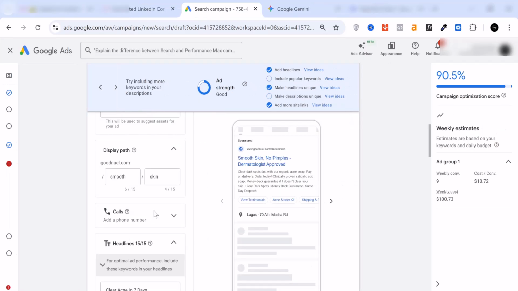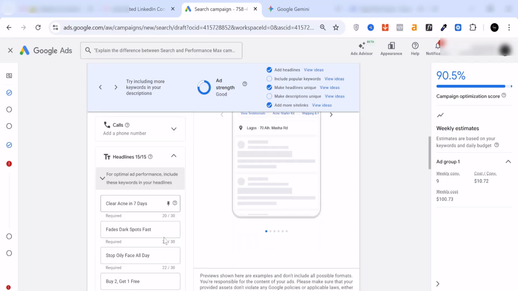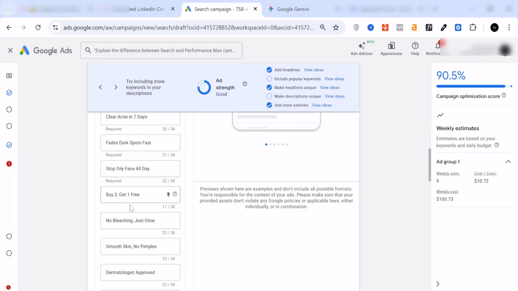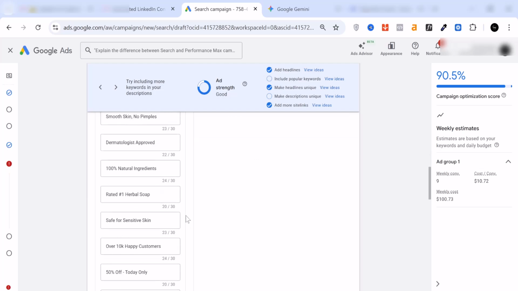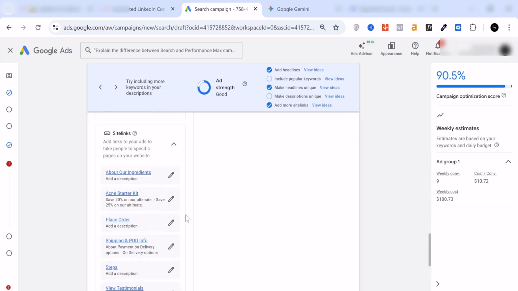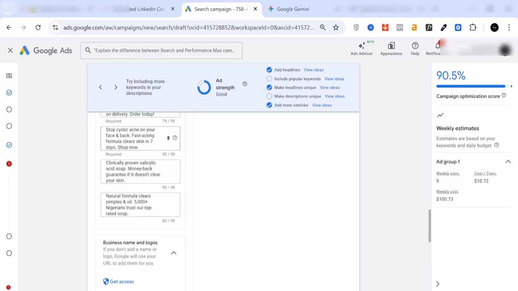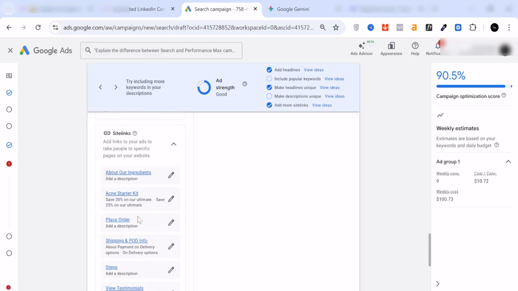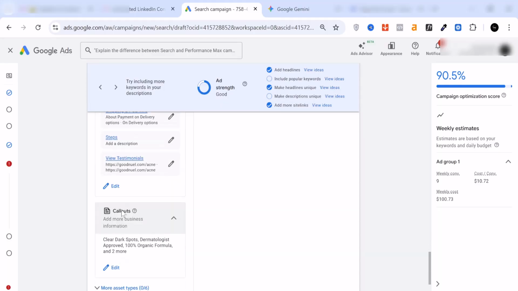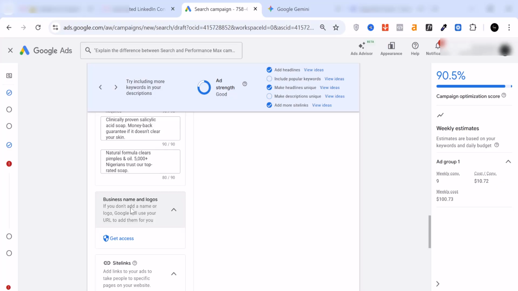After all the prompts, we've gotten 15 properly optimized headlines, and also we got 4 properly written descriptions here, and also we got site links, and we also had callouts. So all these things we generated using just simple prompts with Gemini or ChatGPT. But you can also see that the ad strength has jumped. I just have to include some things here to take it even higher. But this already shows you that we are doing something correct.